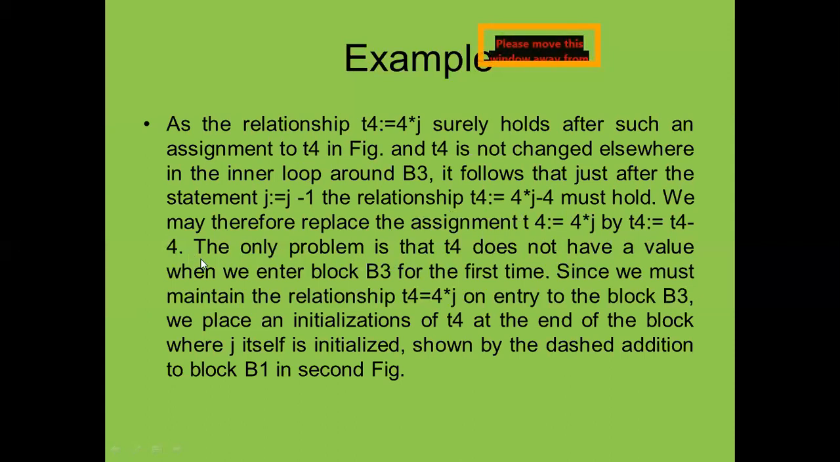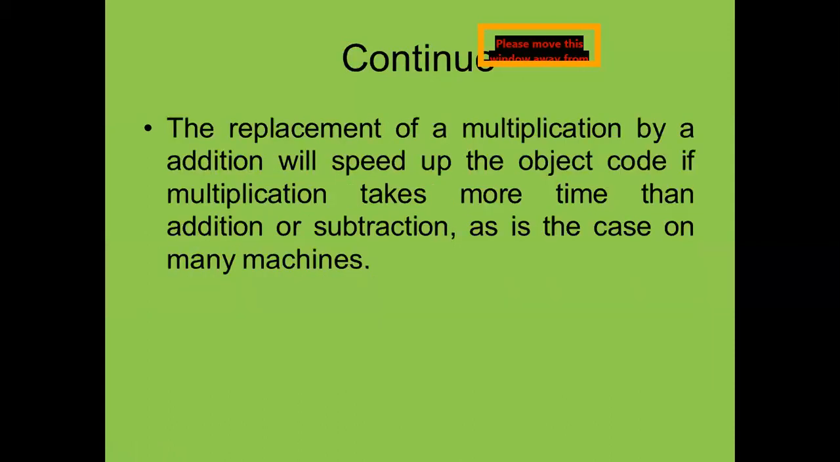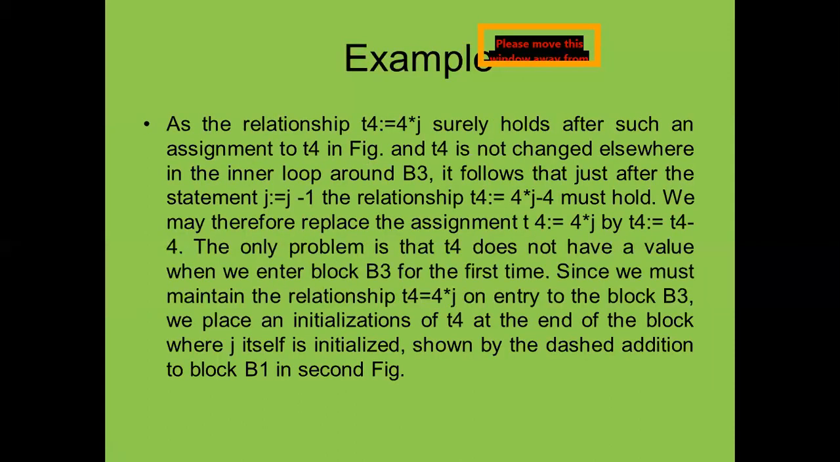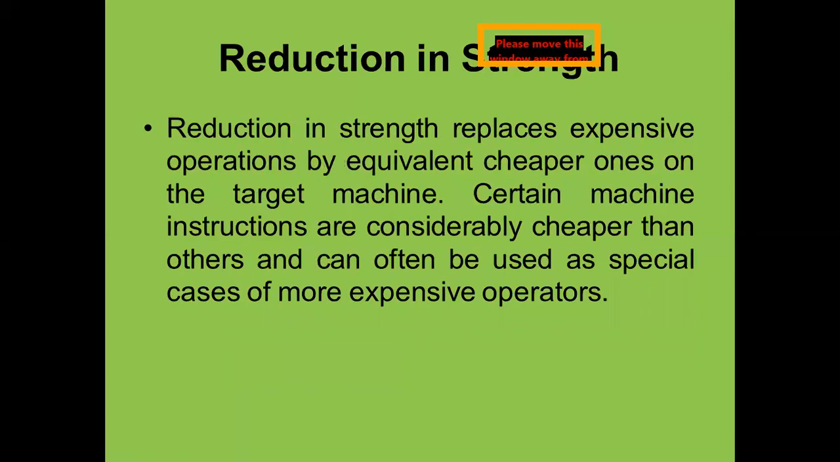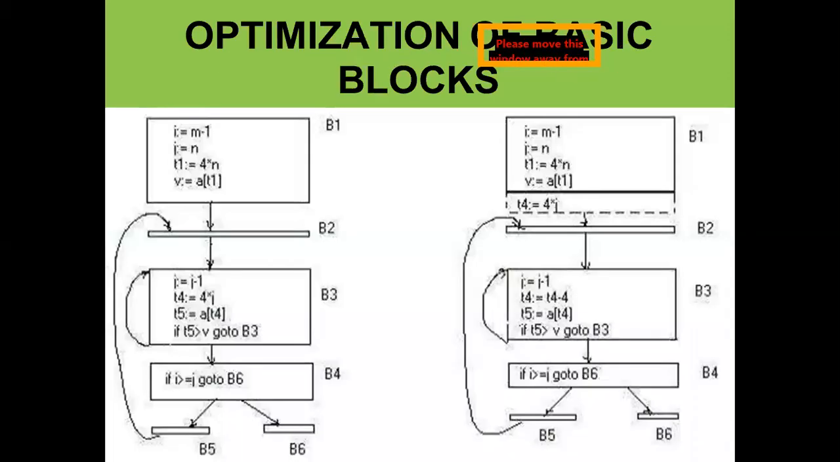You can see next here in the preceding example. So here you can see this is the optimization basic block. I is equal to m minus 1, I is equal to n, T1 is equal to 4 star and B is equal to 81. Okay, here these are the basic blocks B1, B2, B3, B4, B6.